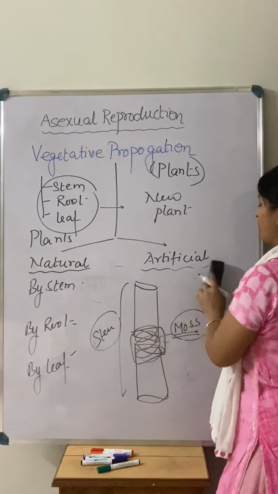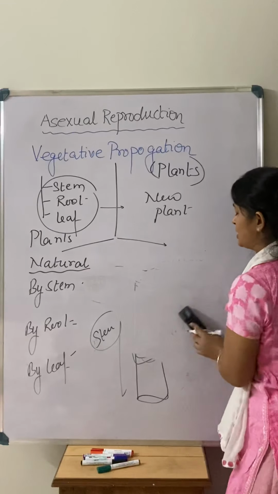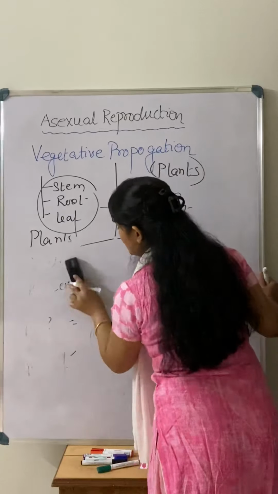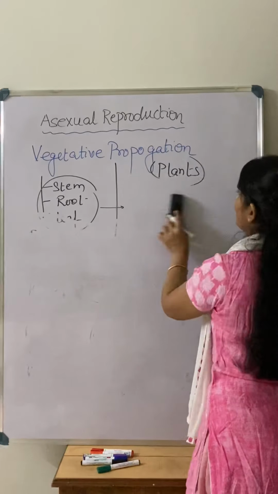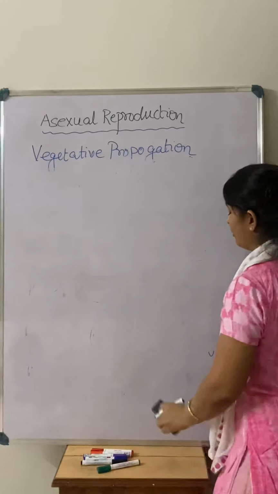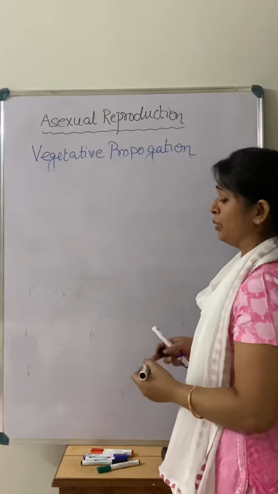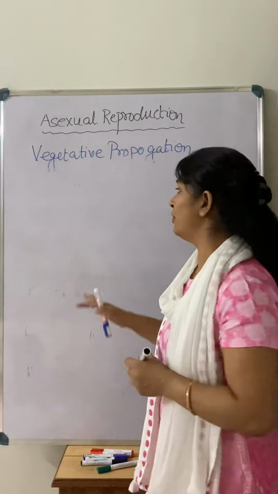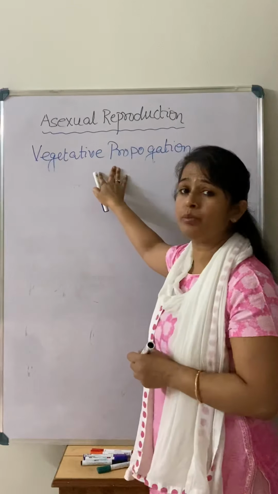One very important technique in artificial vegetative propagation is tissue culture. What is tissue culture? Okay, one more thing before we go to that. What are the advantages of vegetative propagation over the natural method of plant reproduction?